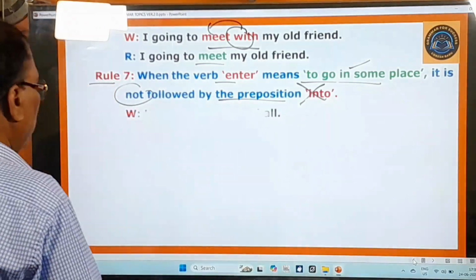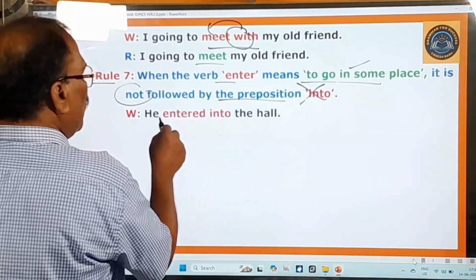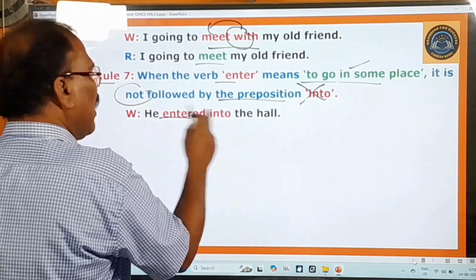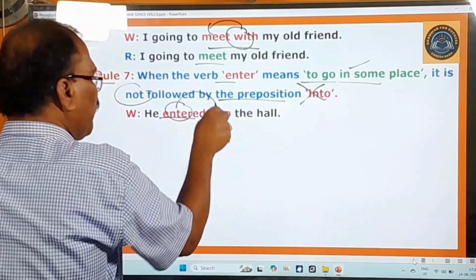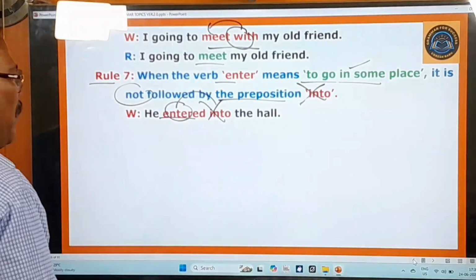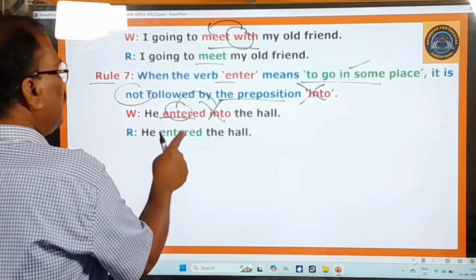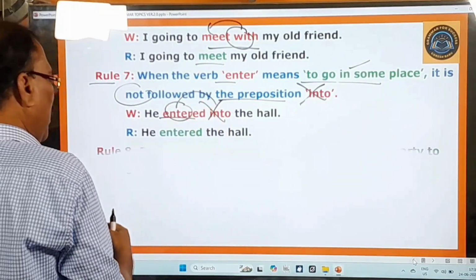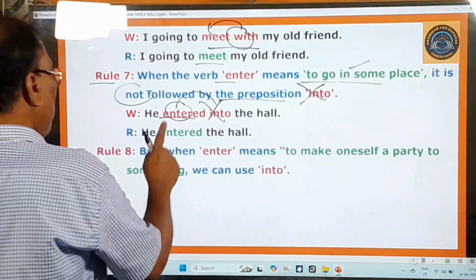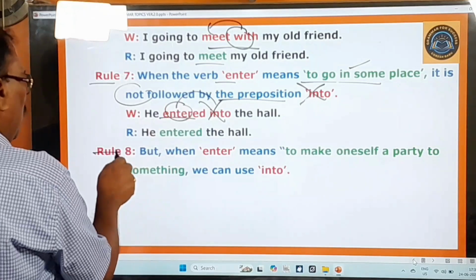So here you pay attention. "He entered into the hall." What is he doing? He is entering the hall. It is used in the sense of going in some place, and therefore after this you should not use any preposition. You should say, "He entered the hall." This is the general mistake we make in our everyday life. You have to be very careful. One example is enough for that, and you go to rule number 8.